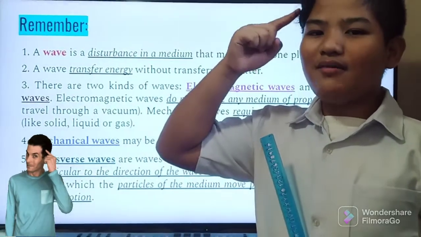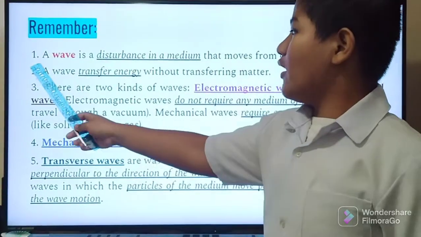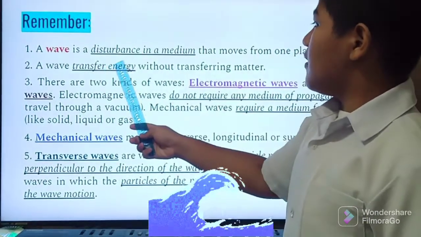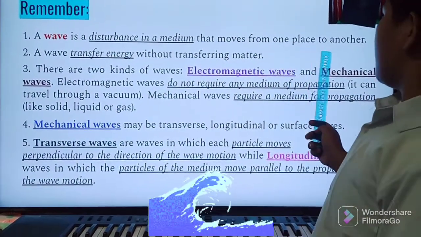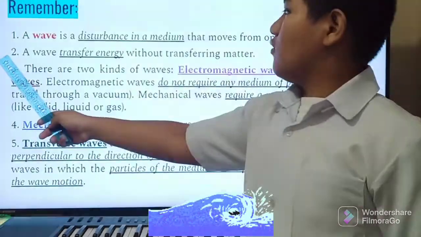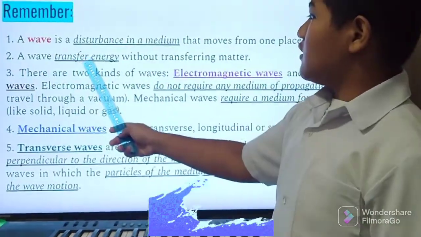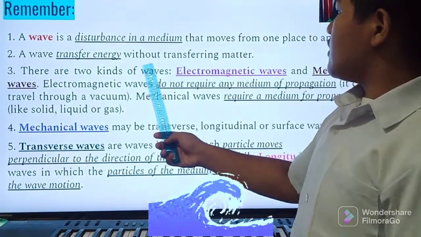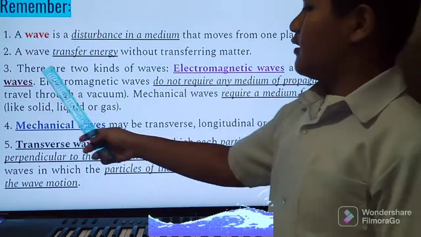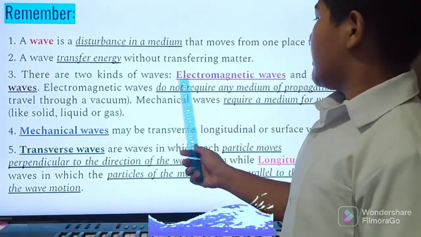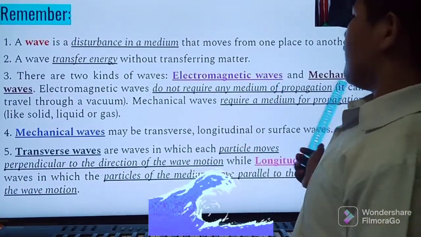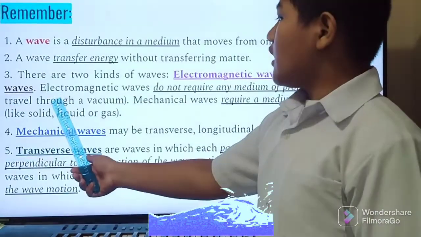Always keep in mind, number 1. A wave is a disturbance in a medium that moves from one place to another. Number 2. A wave transfers energy without transferring matter. Number 3. There are two kinds of waves, electromagnetic waves and mechanical waves.